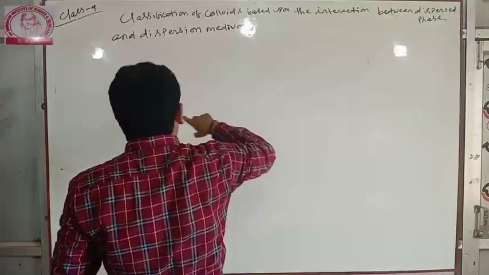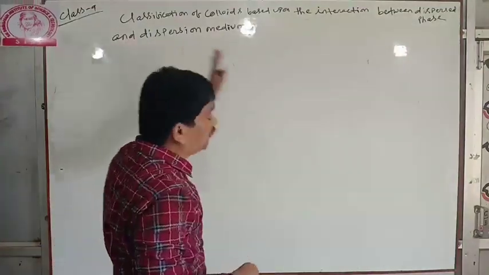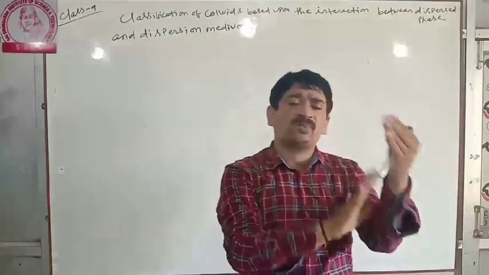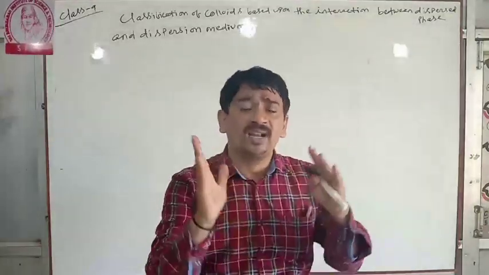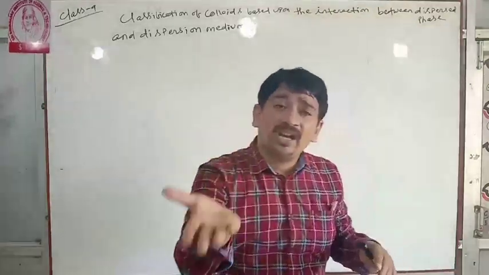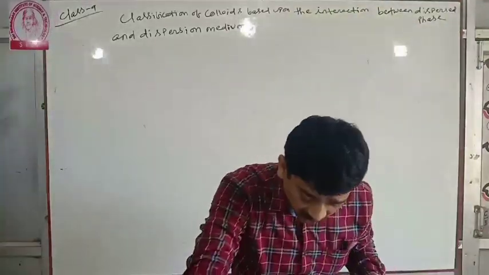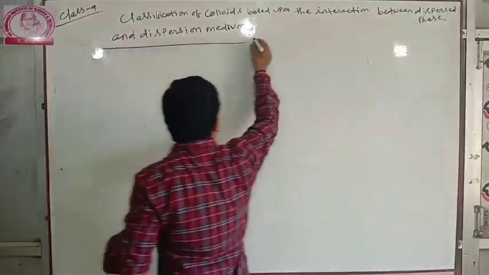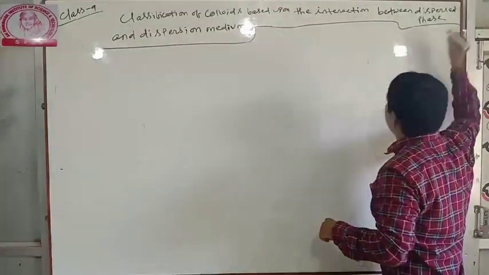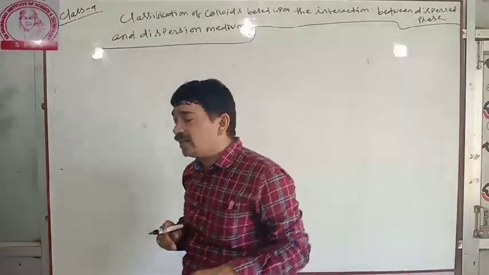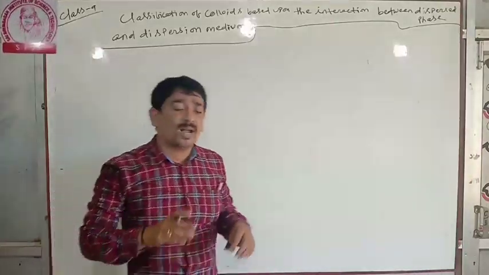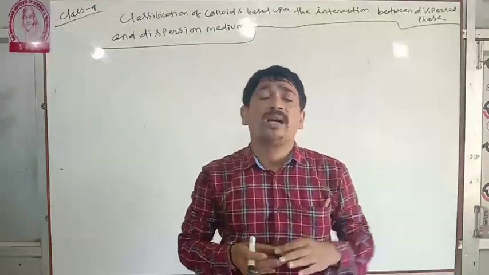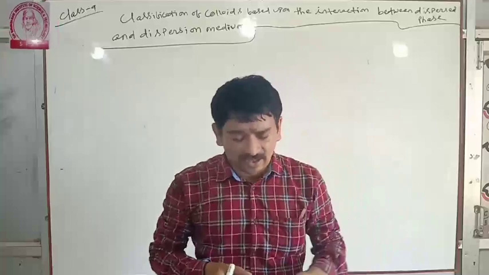First we will discuss what is dispersed phase and what is dispersion medium. Based upon the interaction between dispersed phase and dispersion medium, colloids are of two types. One is lyophilic colloids, another is lyophobic colloids. We will discuss what lyophilic colloids and lyophobic colloids are.